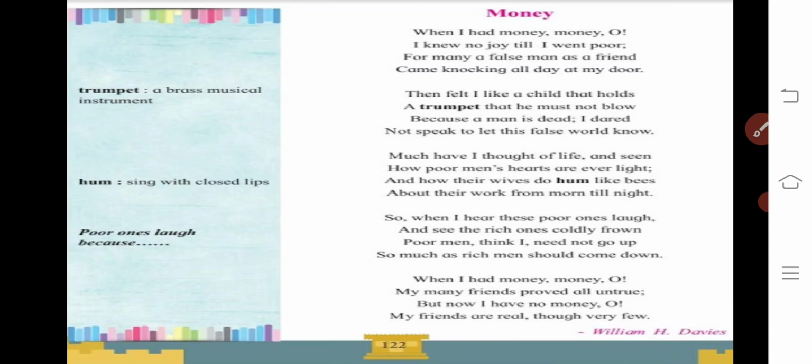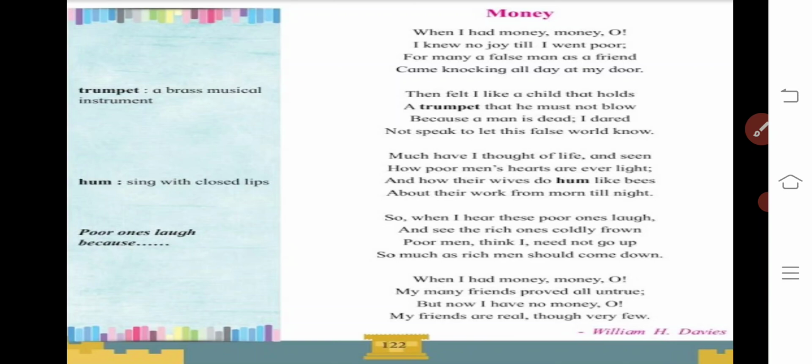"When I had money, money, oh," again he is repeating the line. "When I had money, money, oh, my many friends prove all untrue. But now I have no money, oh, my friends are real, though very few." Now see this. Here you again got opposite ideas. He was saying that when I was having the money, I was surrounded by so many friends, but he mentioned "my many friends prove all untrue."